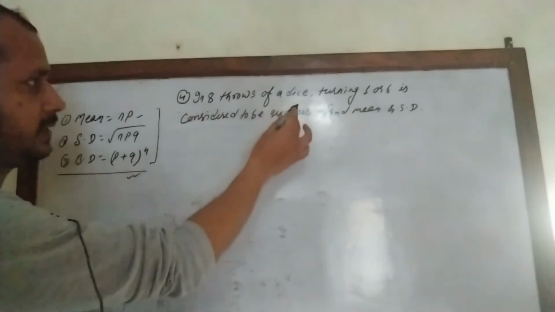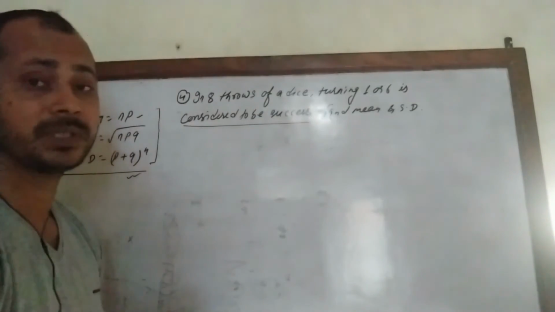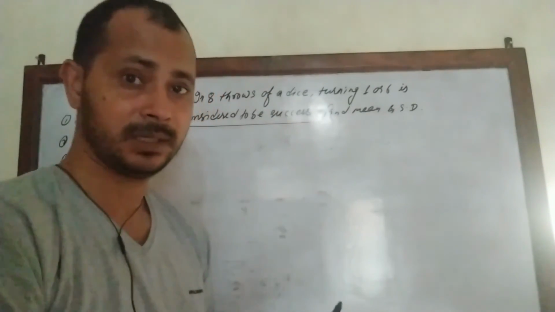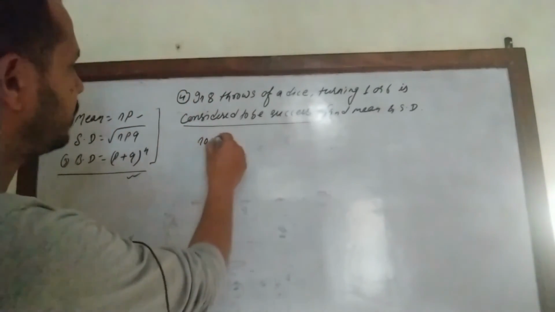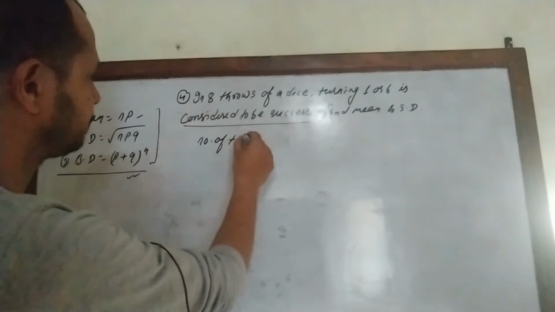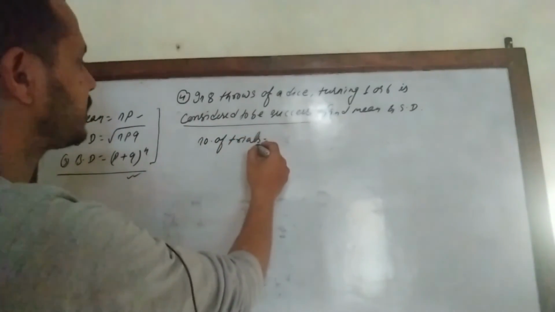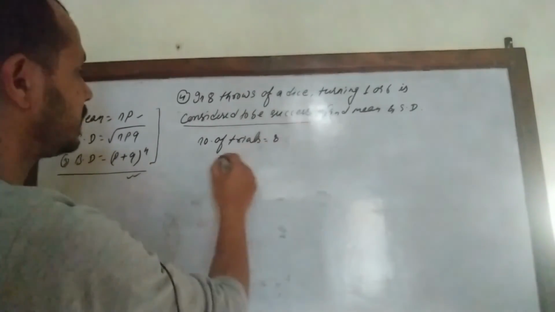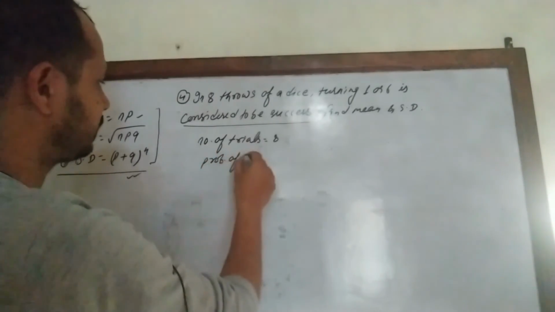Let's look at question number 4. Next question. Here, in 8 throws of a dice, turning up 1 or 6 is considered a success. It is already mentioned in the question that if 1 or 6 comes, we can say this is a success. So the number of trials is 8.